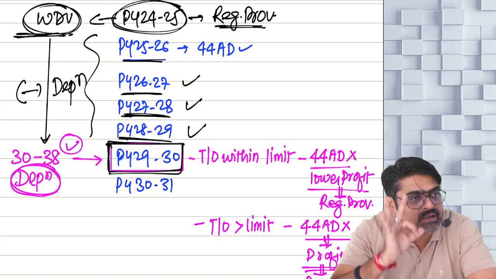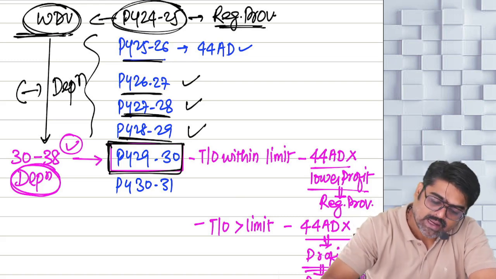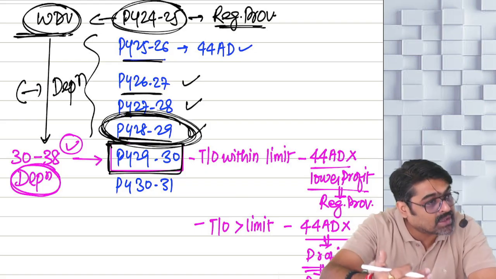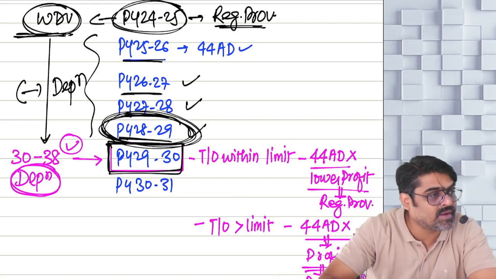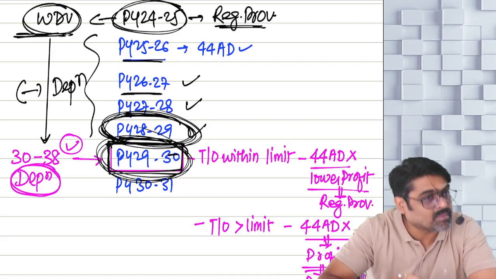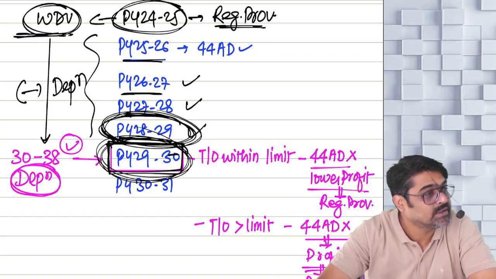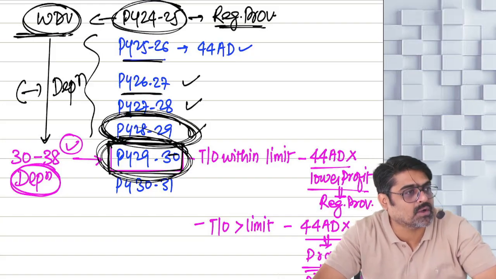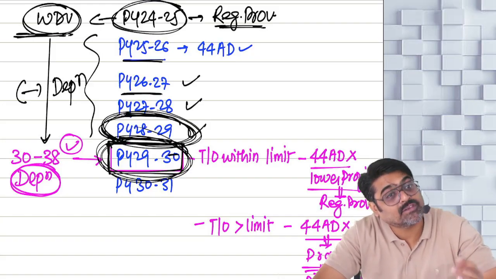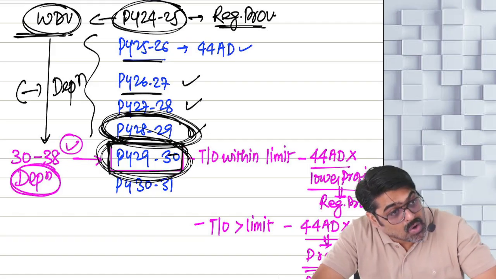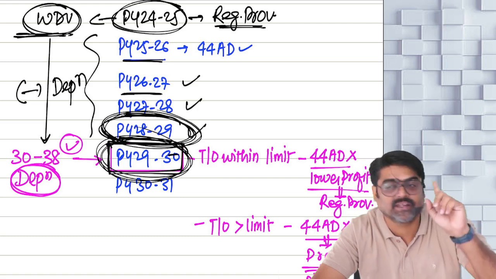The closing WDV as on 31st March 2029 will become the opening WDV for 1st April 2029. And on that amount now you are going to charge what? Depreciation. Because for these many years for which you had been following what? 44AD, it is assumed as if you have claimed all the deductions and we have allowed all the deductions including depreciation.